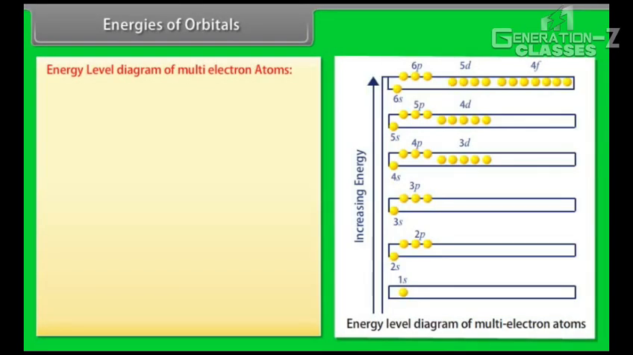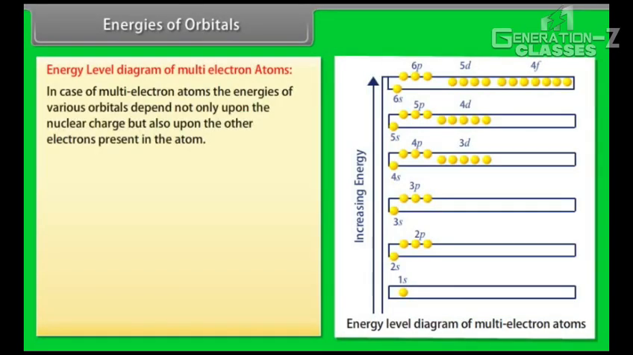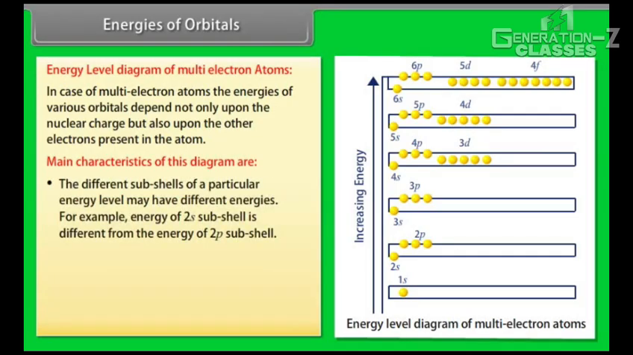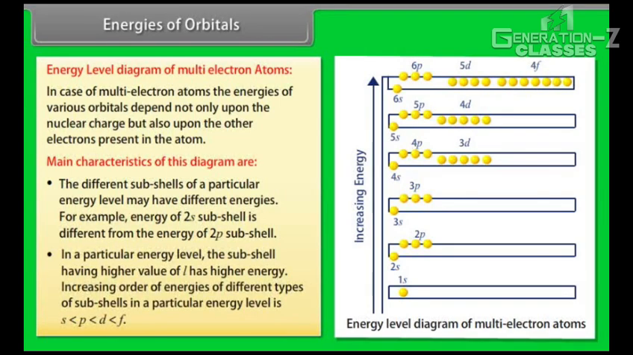Energy level diagram of multi-electron atoms. In case of multi-electron atoms, the energies of various orbitals depend not only upon the nuclear charge but also upon the other electrons present in the atom. Main characteristics of this diagram are: number 1, the different subshells of a particular energy level may have different energies. For example, energy of 2s subshell is different from the energy of 2p subshell. Number 2, in a particular energy level, the subshell having higher value of l has higher energy.